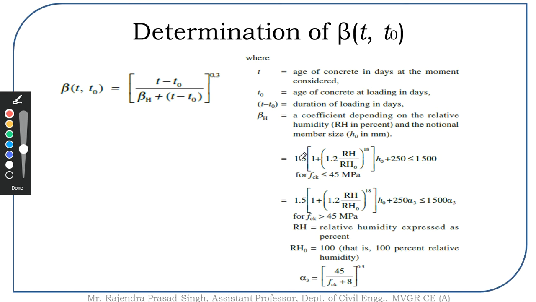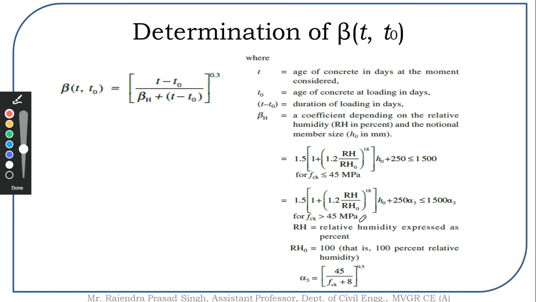This beta H value is found as 1.5 times (1 plus (1.2 RH by RH0) to the power of 18) times h0 plus 250. This value should be less than or equal to 1500. And this expression is valid only for 45 MPa or lesser grades of concrete.